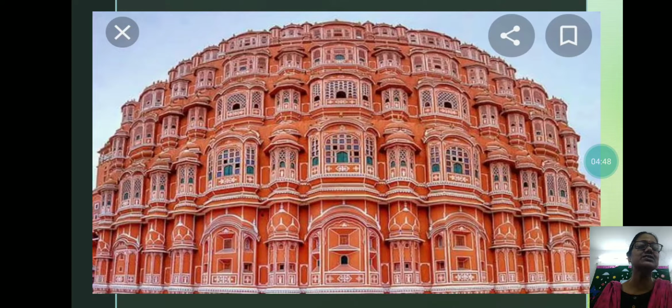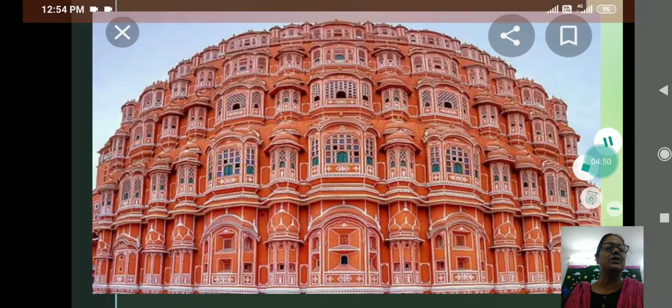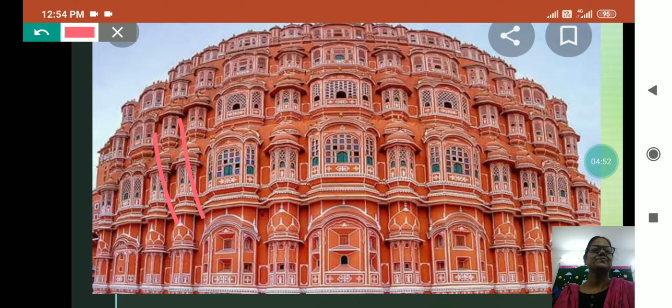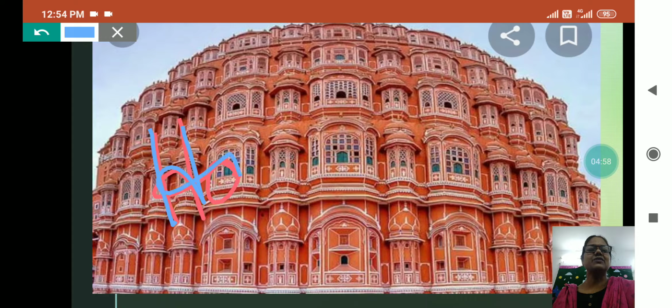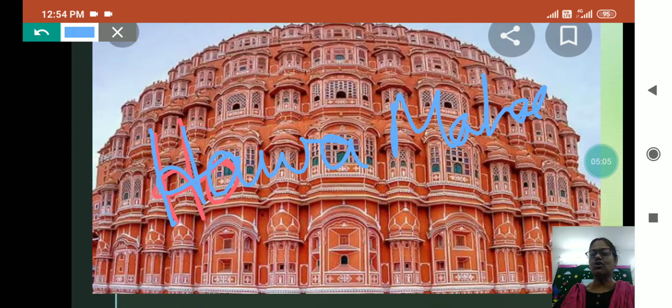Now see, what is this? And this is Hawa Mahal. I am changing the color, one second. This is Hawa Mahal, and this is also called the Palace of Breeze. Why is this called the Palace of Breeze?